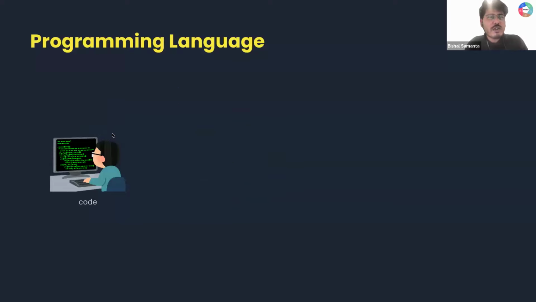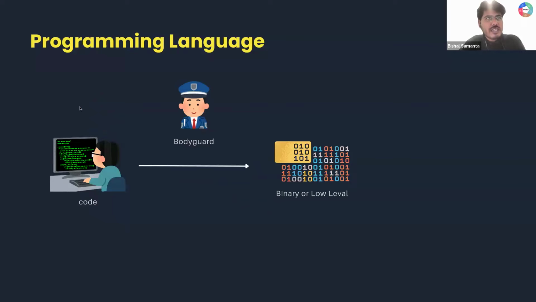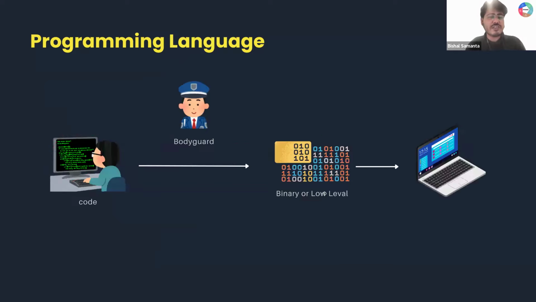Now, guys, I want all of your response. You understood that I write my program in a programming language. There needs to be some bodyguard, something supervised, which will convert that code to some form of 0 1 or binary code, so that my computer understands this. Yes or no? So this part everyone understood.